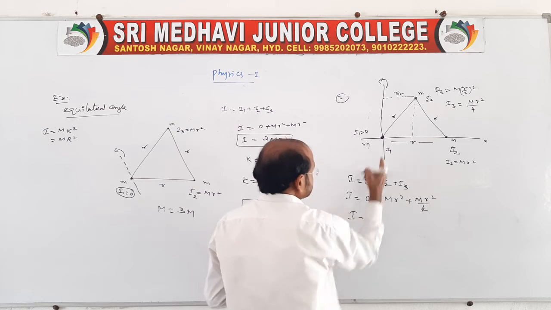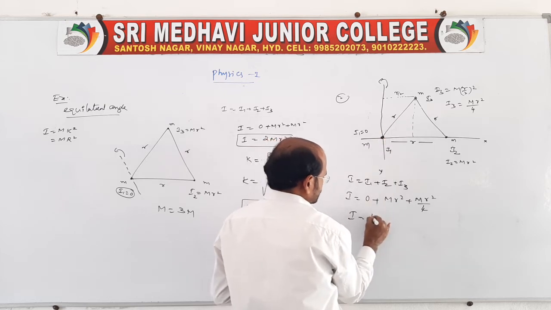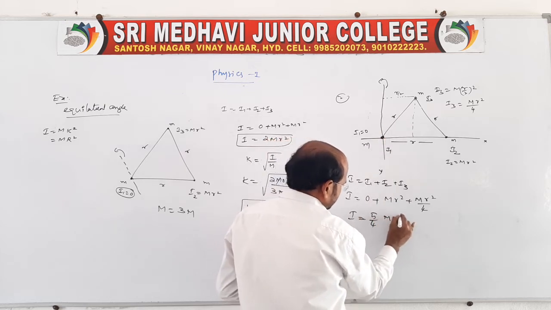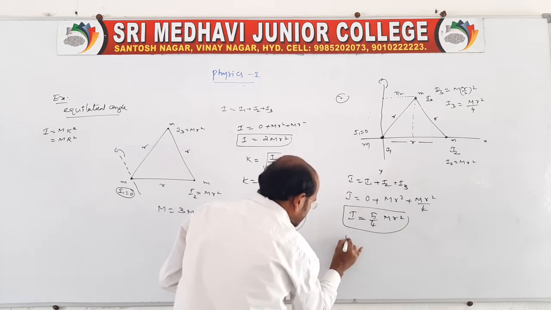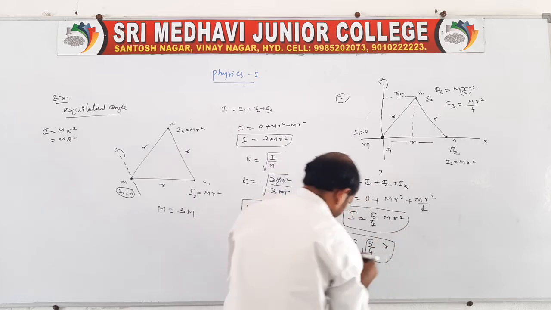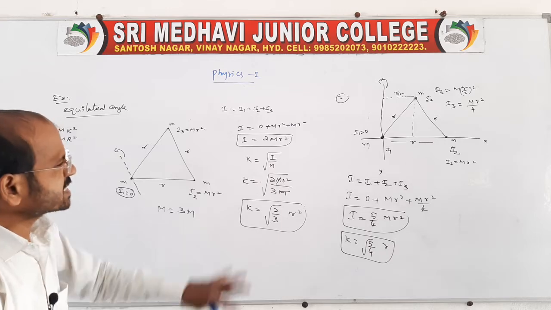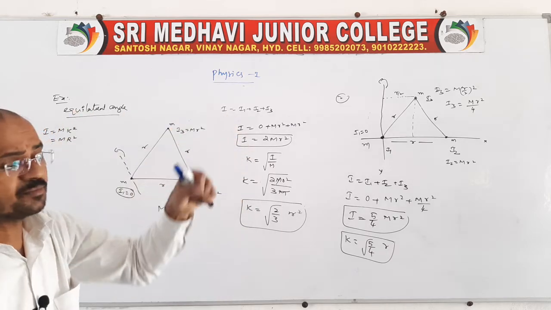So if the axis passes through one corner and lies in the plane, it is 5 by 4 m r square. What about the radius of gyration? Of course, root of 5 by 4, directly we can. Clear? Is it okay now?